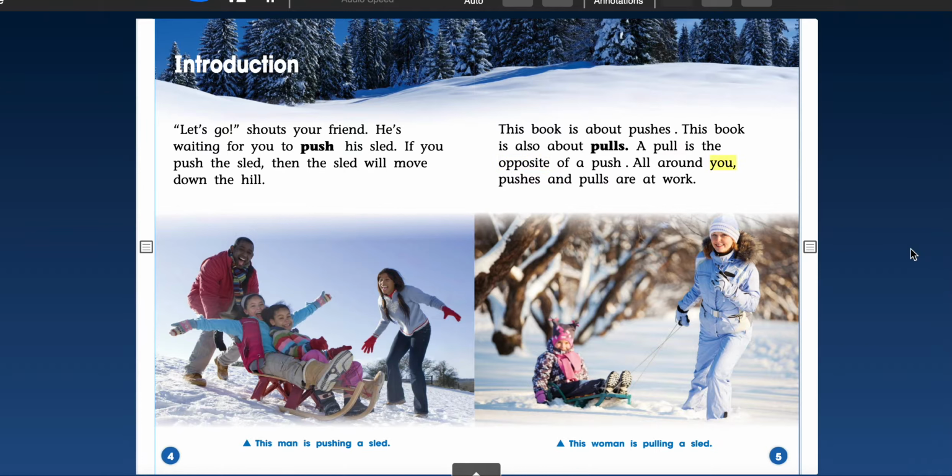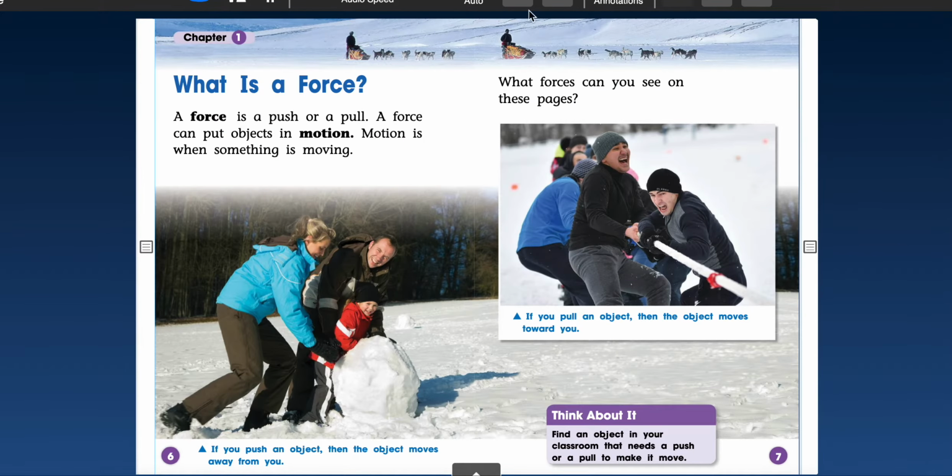All around you, pushes and pulls are at work. This man is pushing a sled. This woman is pulling a sled. Chapter 1. What is a force? A force is a push or a pull. A force can put objects in motion. Motion is when something is moving.